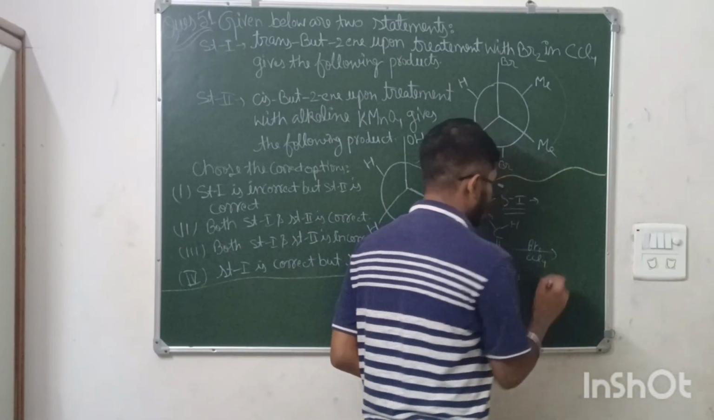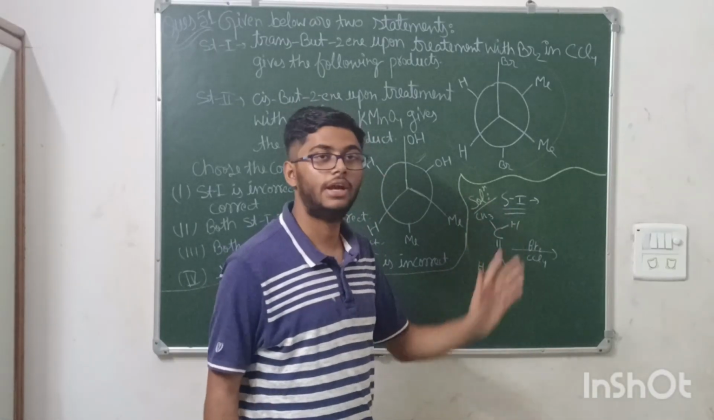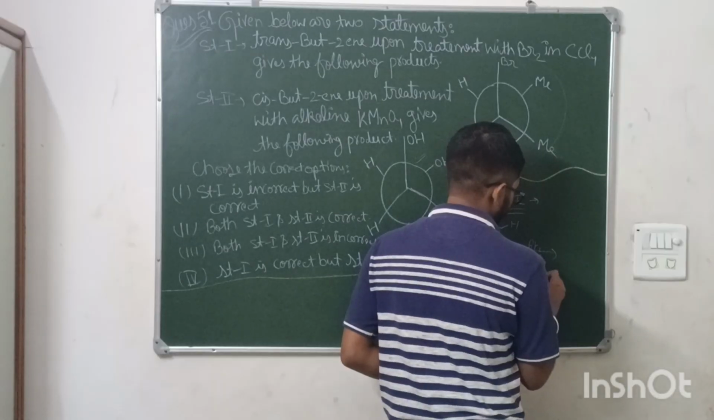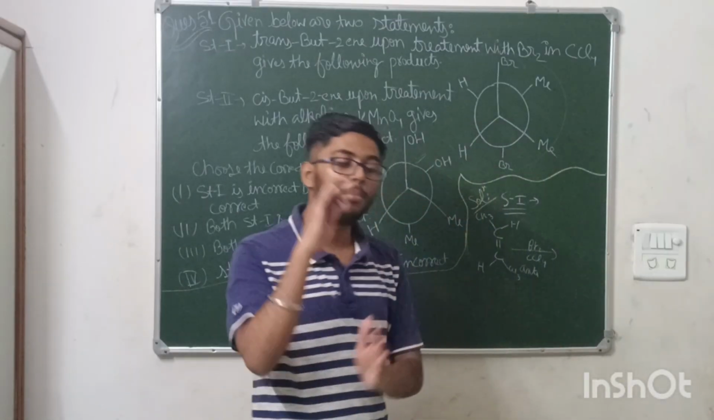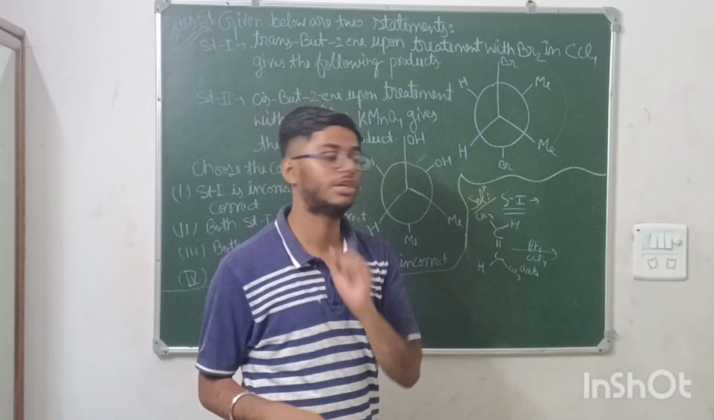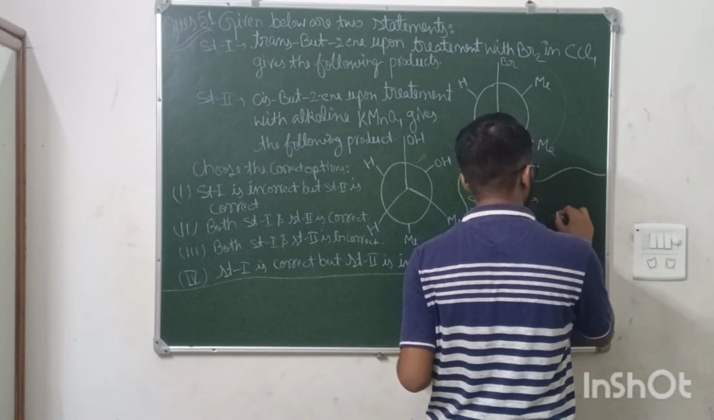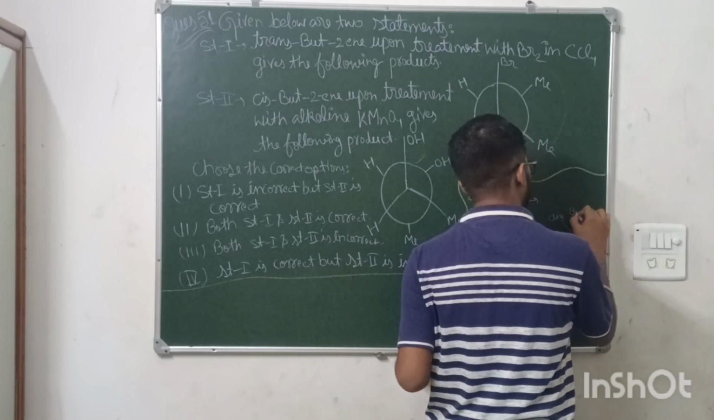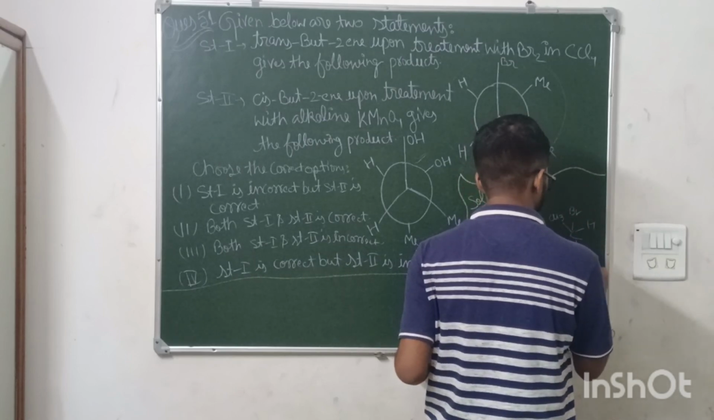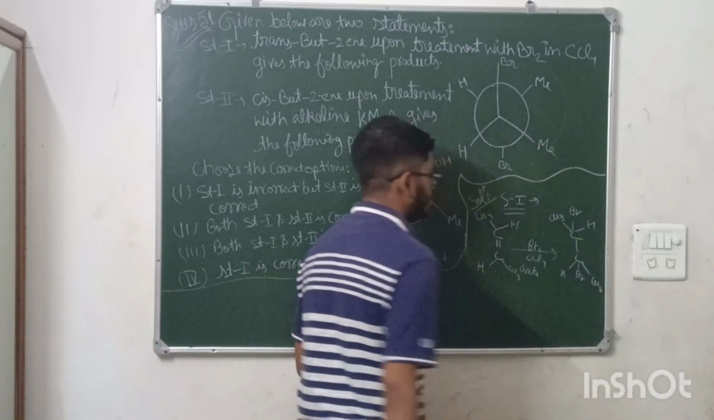You know Br2 in CCl4, whenever you add it, anti addition is done here, means bromine is added to the opposite sides of this compound. Meso product is formed, if you remember. So here also we will do this only. CH3, Br, H, and this is H, Br, CH3. Now this is the product.